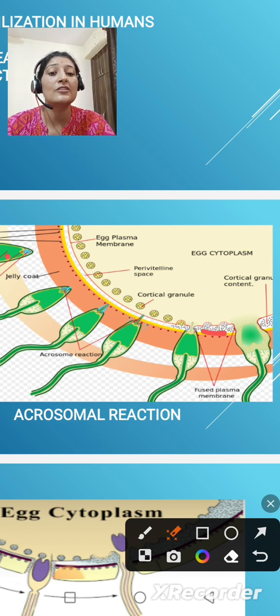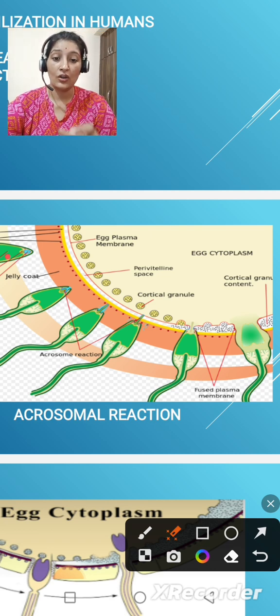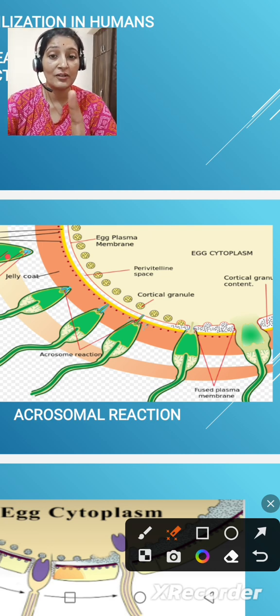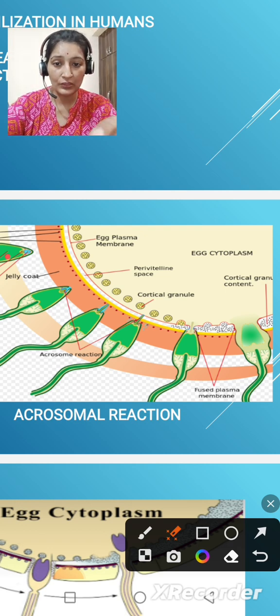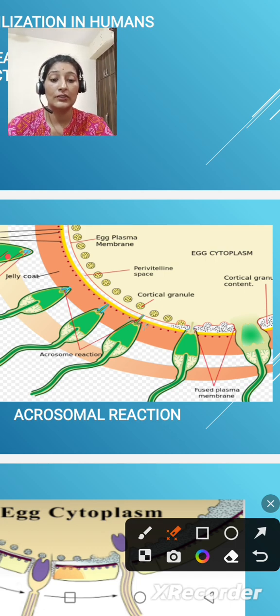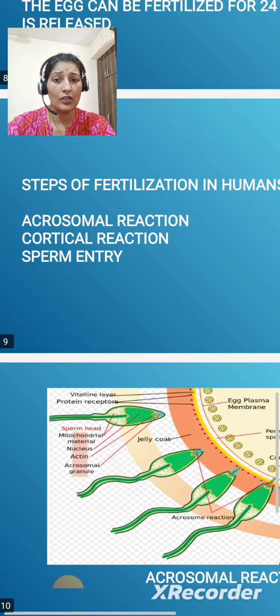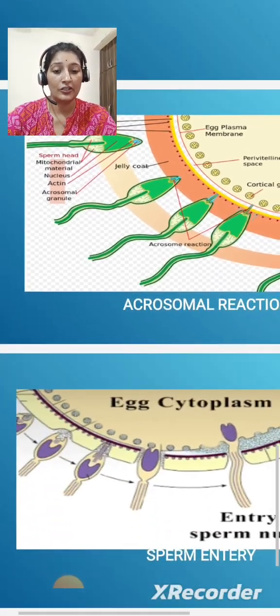This barrier ensures the prohibition of other sperm. Only one sperm enters the egg cytoplasm, fuses with the egg nucleus and prevents the entry of other sperm. So this is all about the steps involved in the fertilization of humans.